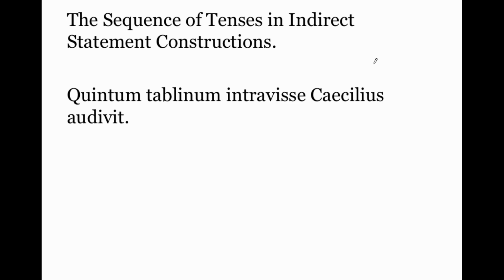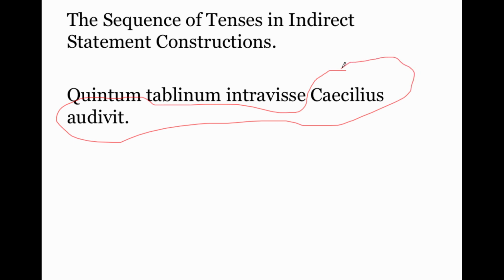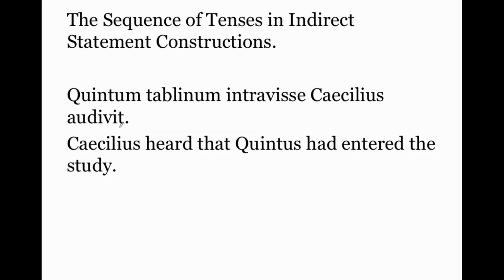Now, 1 quick reminder. Not every indirect statement is going to be constructed as I've done, with the first part of it being the so-and-so said element. That can come last. So look at this right here. Caecilius audivit. This means Caecilius heard. That introduces the indirect statement grammatically, even though it comes last in the sentence. Intravisse is our perfect tense infinitive, which we're going to translate as pluperfect because this is perfect tense. Caecilius heard that Quintus had entered the study.